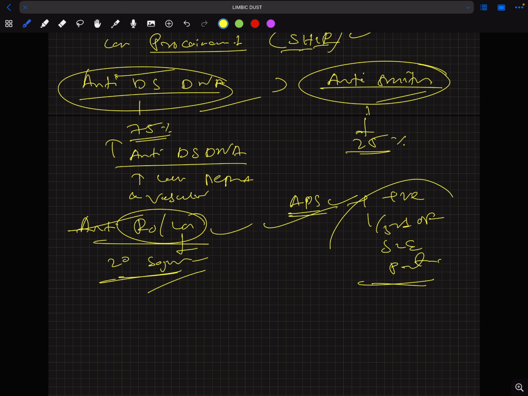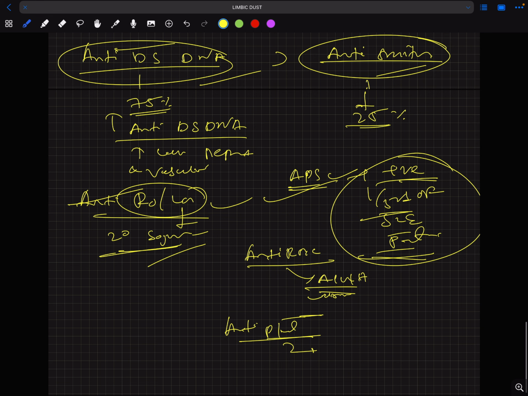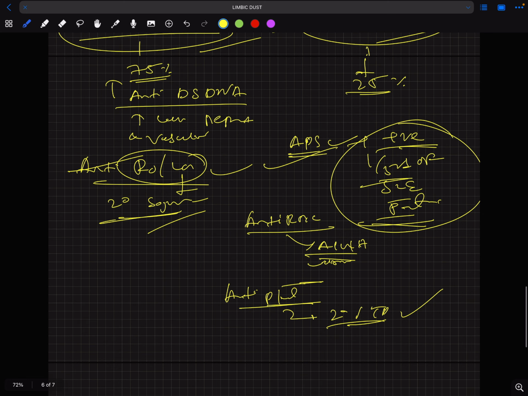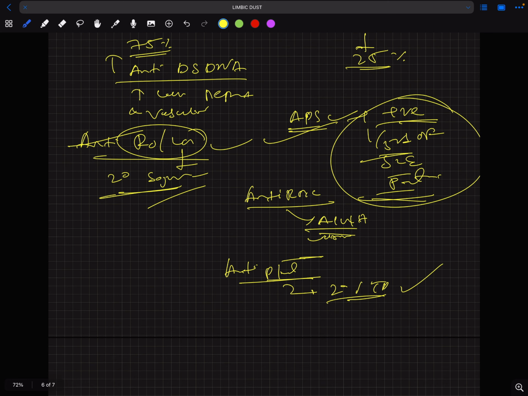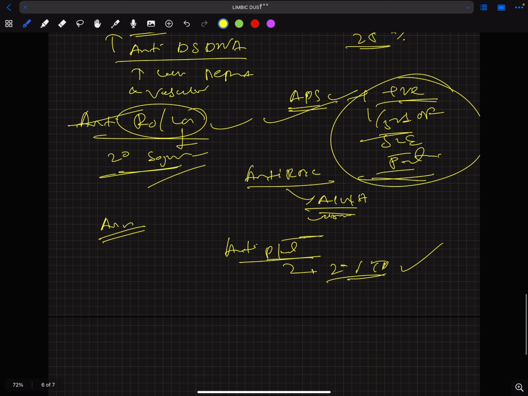So now remember that APS is positive in one third of SLE patients, and anti-RBC antibodies will lead to autoimmune hemolytic anemia, warm type. There is anti-platelet antibody that will lead to secondary ITP. I told you before, other causes of secondary ITP are SLE, HIV, hepatitis C virus, H. pylori, and RA. Antihistone antibody, I told you, is drug induced.